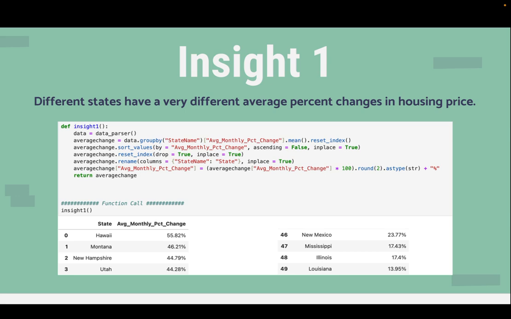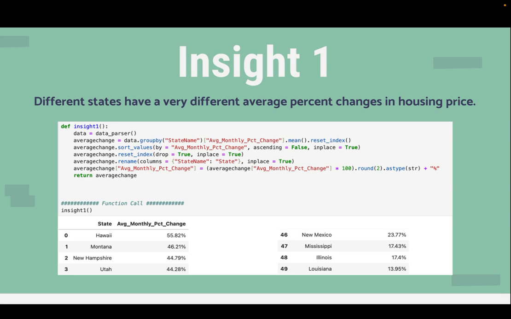Now for my analysis, insights, and visuals. To give my first insight, I began with grouping the cleaned downloaded dataset by the state names and calculated the mean of the average monthly percent change columns for each state. The grouped columns were then sorted in descending order. Indexes were reset and the columns were renamed. The percent values were then reformatted to match the standard percent form for visuality purposes.